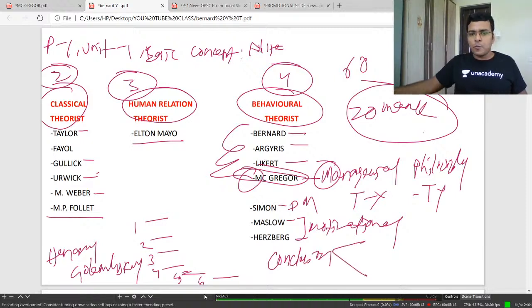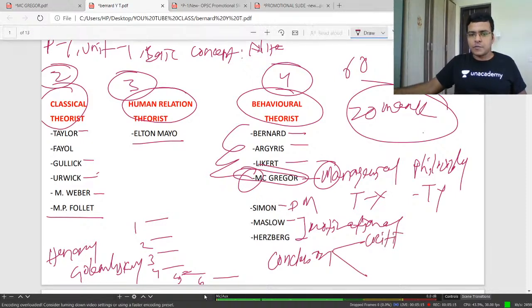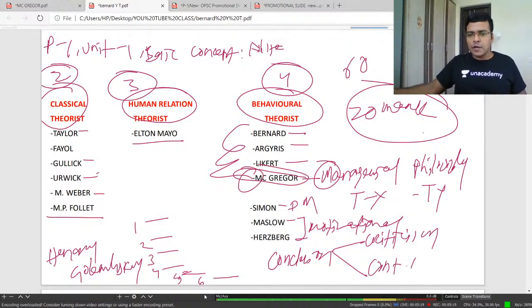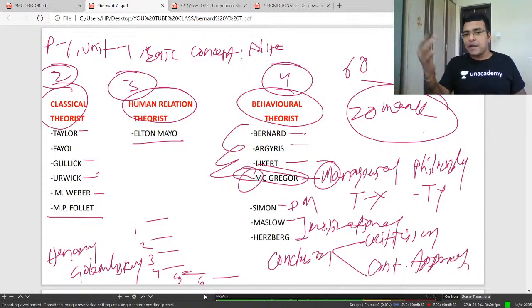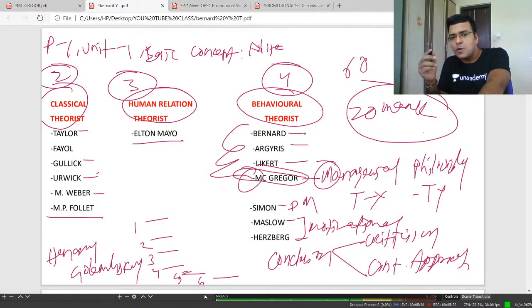The conclusion is again divided into two parts: two-line criticism, and two-line contemporary approach, how McGregor's theory or idea is still relevant in some organizations. That we are going to discuss.